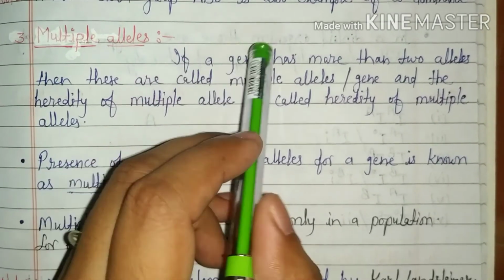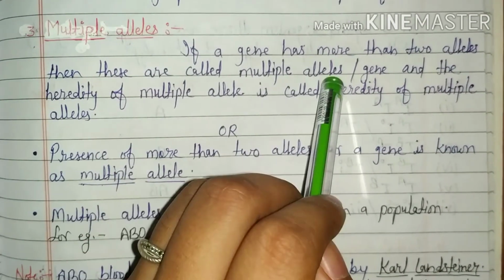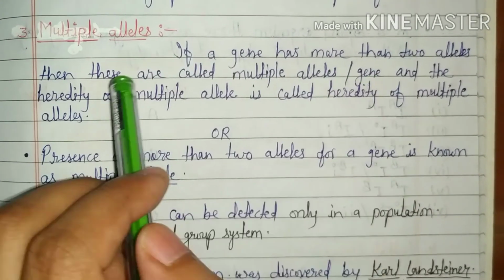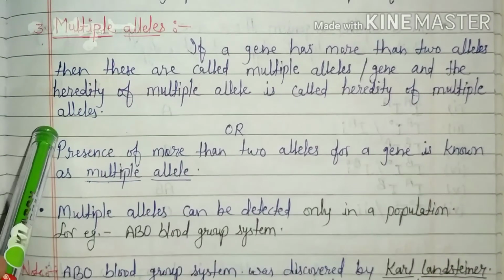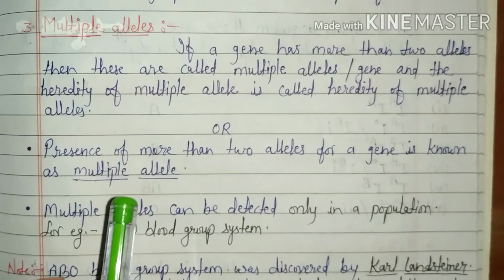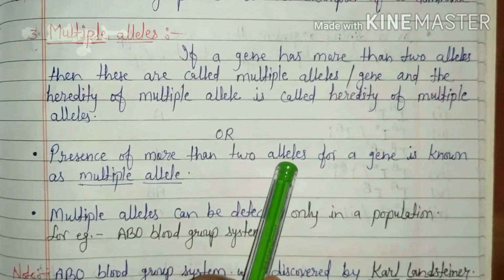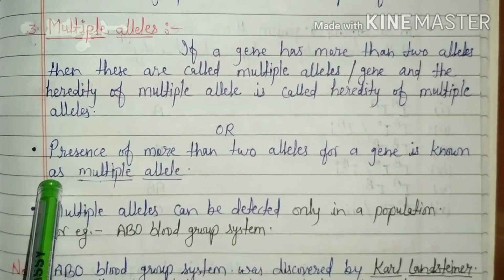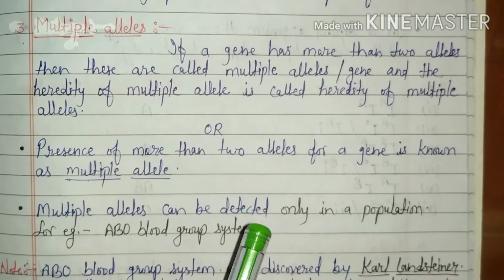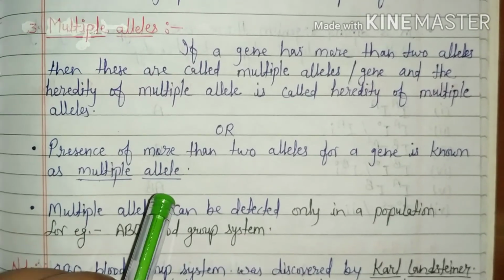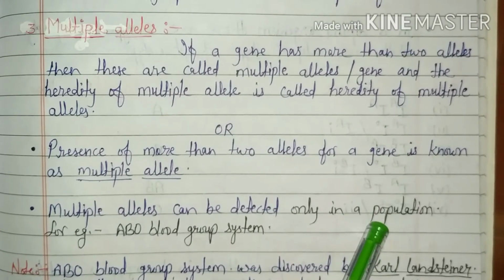It means if a gene has more than 2 alleles, then these are called multiple alleles or multiple gene, and the heredity of multiple alleles is called heredity of multiple alleles. In other words, presence of more than 2 alleles for a gene is known as multiple allele. Generally, a single gene has 2 alleles. Multiple alleles can be detected only in a population.